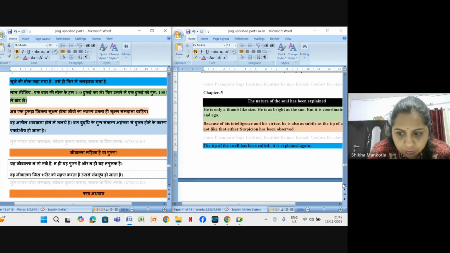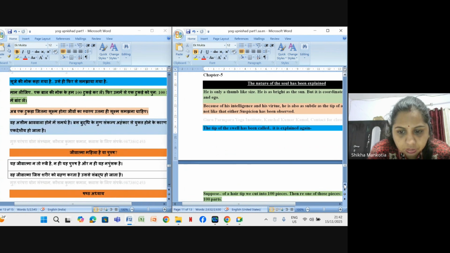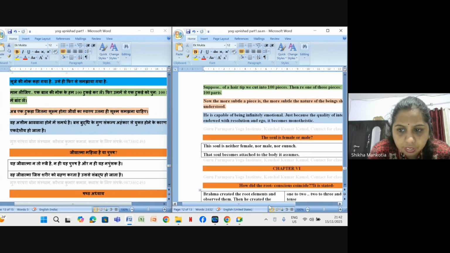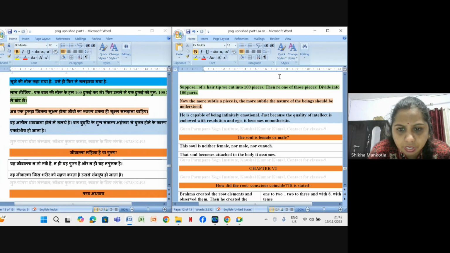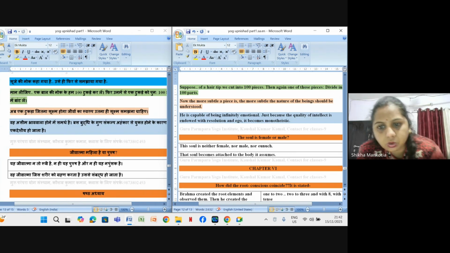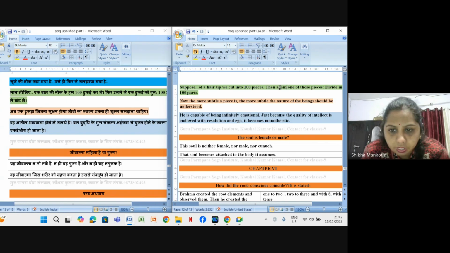So here they are explaining with an example, like suppose a hair tip we cut into 100 pieces, then again one of those pieces is divided into 100 parts. Now the more subtle a piece is, the more subtle the nature of the being should be understood. He is capable of being infinitely subtle just because the quality of intellect is endowed with resolution and ego.